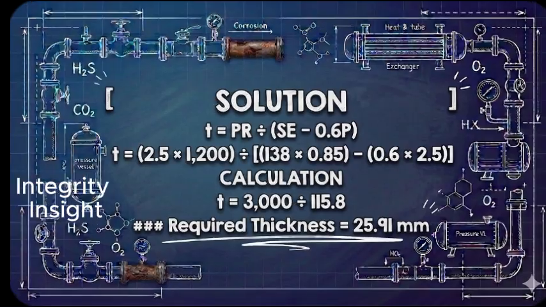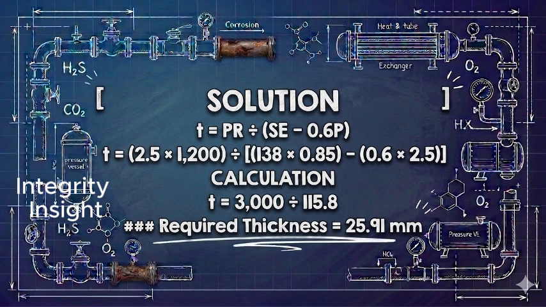Using the same equation, T equals PR divided by SE minus 0.6 P. Substituting the values, T equals 2.5 multiplied by 1,200 divided by 138 multiplied by 0.85 minus 0.6 multiplied by 2.5. The numerator is 3,000. The denominator is 115.8. Therefore, the required thickness is